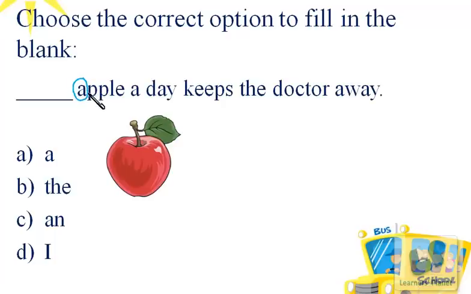It begins with a vowel sound, that is A, and it is a common noun and is also singular. It's only one in number. So what do we use? With a vowel sound, common noun and singular number, we use an. So the correct option is option C. An apple a day keeps the doctor away.